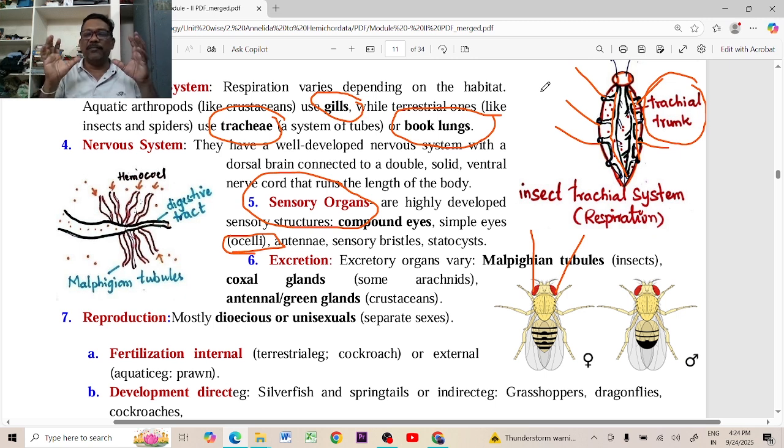Those are meant for absorbing the light intensity only. How is this? Spiders and scorpions are nocturnal animals. They roam only at night. When it becomes dark in the evening, the light intensity decreases, and they can sense the low light intensity.